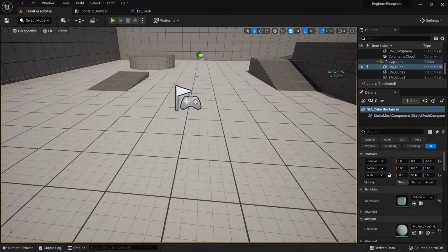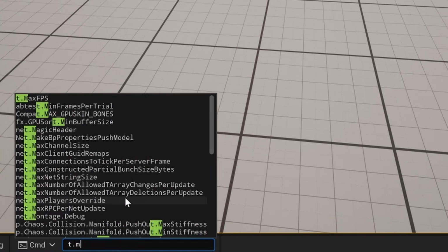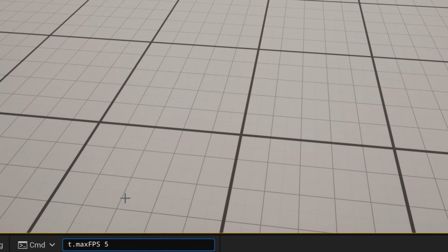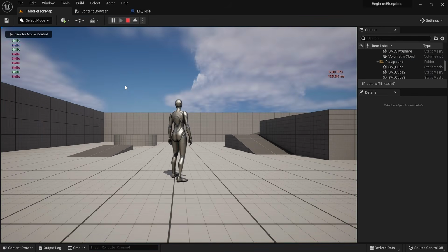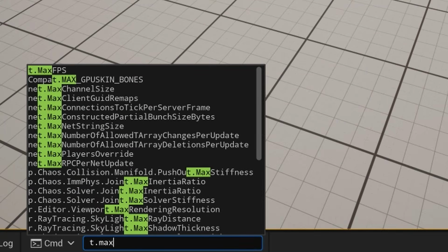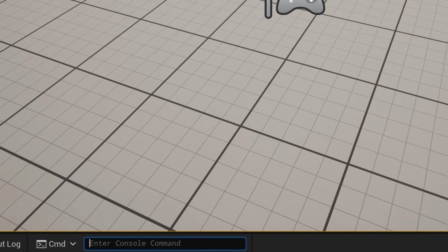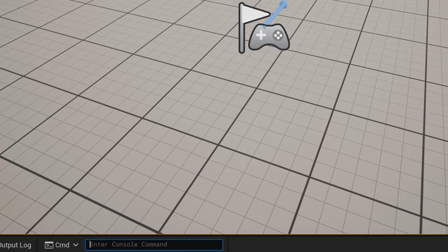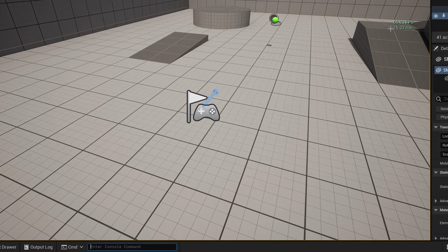Just to demonstrate this, I can force the max FPS to 5 frames per second by using the t.MaxFPS 5 command down here on the console. You can see that the string is now being printed at much slower intervals and the game is running choppy. To set the FPS back to unlocked, you can type in t.MaxFPS 0. If you don't do this, your editor will actually also only operate at 5 FPS and that makes it very hard to work with.